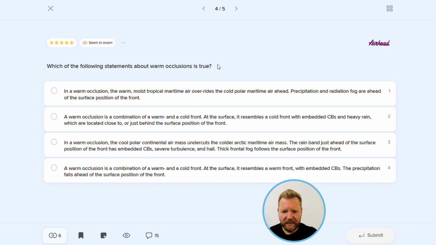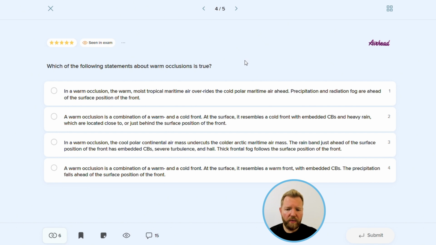Now, since the warm sector is entirely lifted above the surface and both fronts are combined, we should expect severe weather associated with both cold and warm fronts. So a lot of CBs from the cold front embedded in stratiform clouds from the warm front. The difference between a warm and a cold occlusion is that in a warm occlusion, the cold air brought by the cold front is warmer than the cold air in front of the warm sector. That's why on the surface pressure chart, the warm occlusion will be aligned with a warm front.